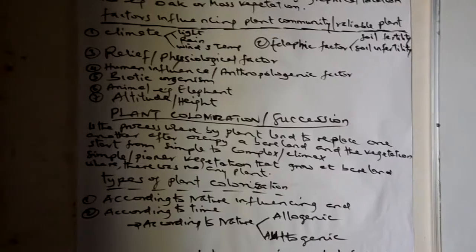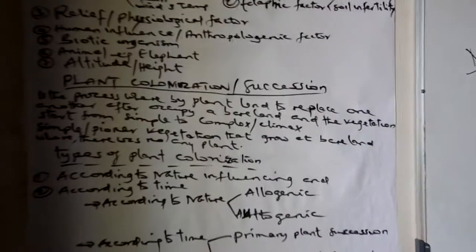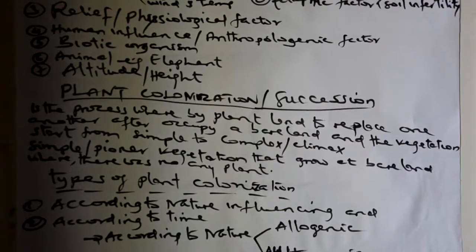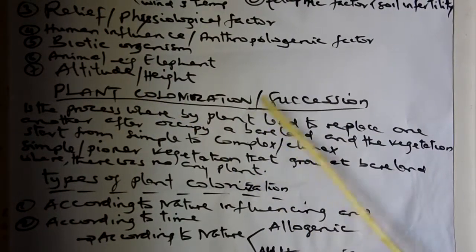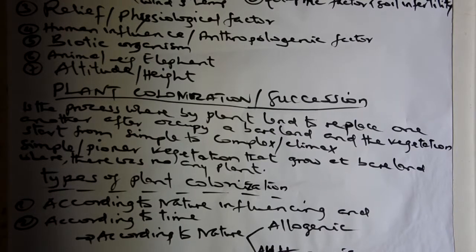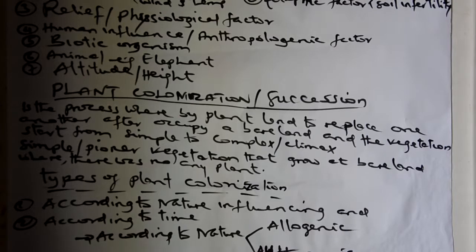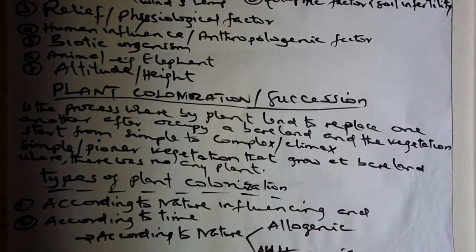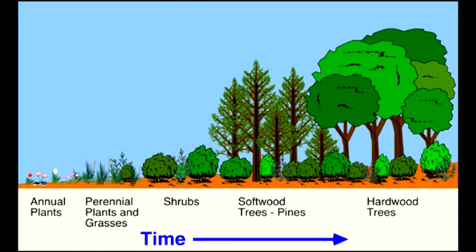Another concept described in plant geography is plant succession or plant colonization. It is the successive, stage-by-stage tendency whereby vegetation replaces one another after occupying a certain bare land.